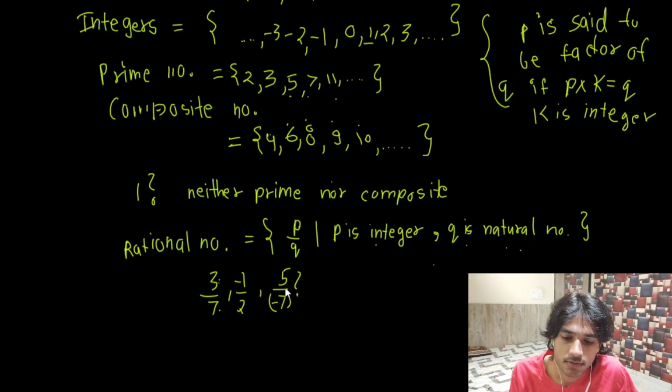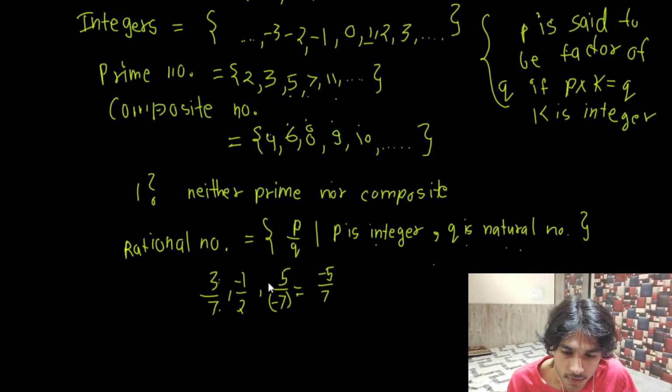Even if the question is given in this way, we could simplify this: suppose I multiply both numerator and denominator by minus 1. So it's going to be what? Minus 5. And minus 1 multiplied by minus 7 is going to be what? 7. Now whatever this is equals this. So if this is a rational number, then this has to be a rational number too.